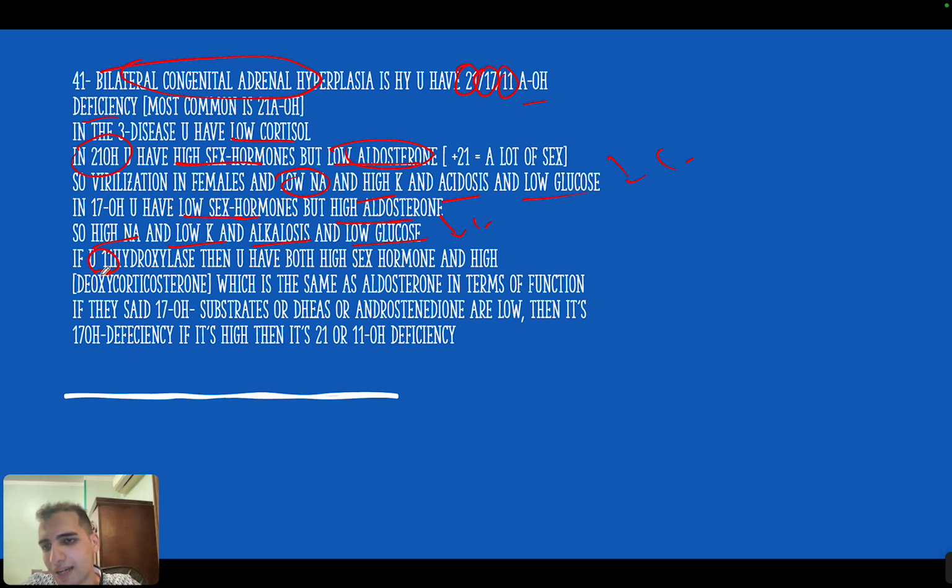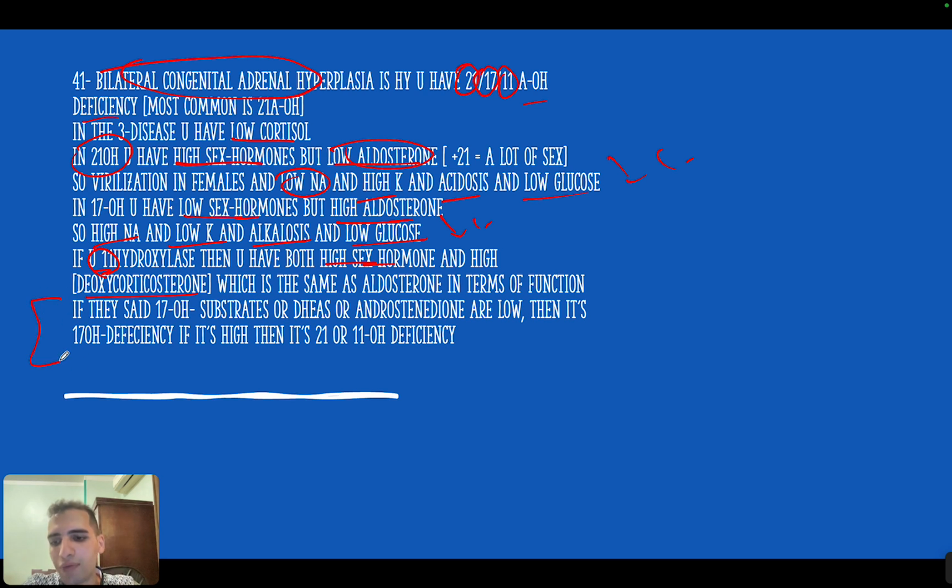Now in 11, on the other hand, I remember it by 1-1. You have two things, 1-1, okay? So you have high sex hormone, and you have high deoxycorticosteroids, which will do the same function as aldosterone. So you will have a lot of sodium, you will have low potassium, you will have alkalosis, and you will also have a lot of sex hormones, okay?